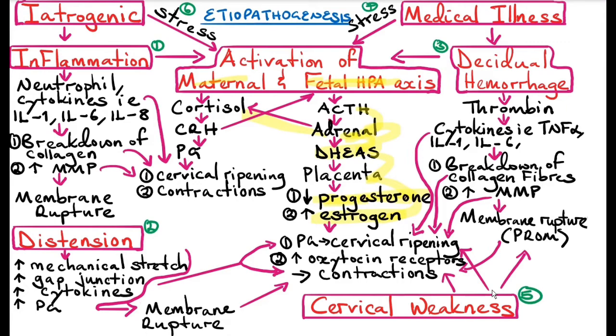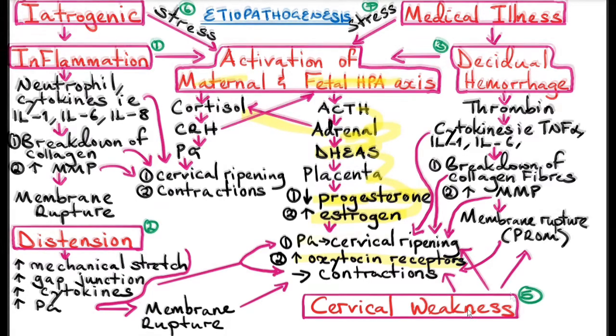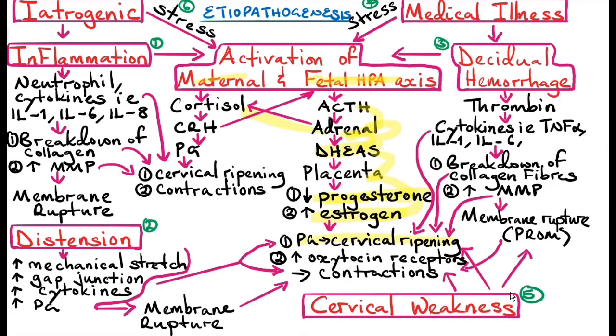There's decreased progesterone so that estrogen production increases. Now, estrogen increases production of prostaglandin and also upregulates the oxytocin receptors. Upregulation of the oxytocin receptor sends a positive feedback to the hypothalamus and tells the hypothalamus to produce a lot of oxytocin because there's now oxytocin receptors. So the hypothalamus produces oxytocin, which is released by the posterior pituitary gland. So prostaglandin causes cervical ripening as well as myometrial contractions. Oxytocin also causes myometrial contractions.